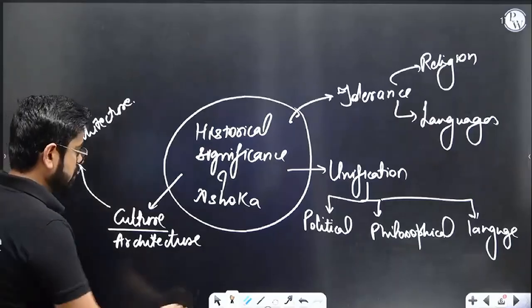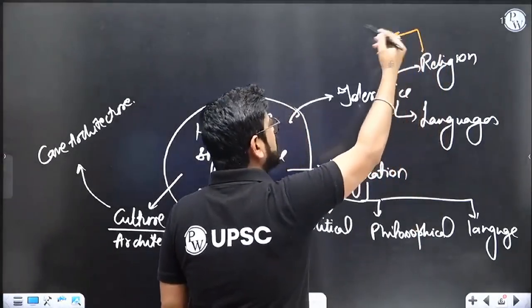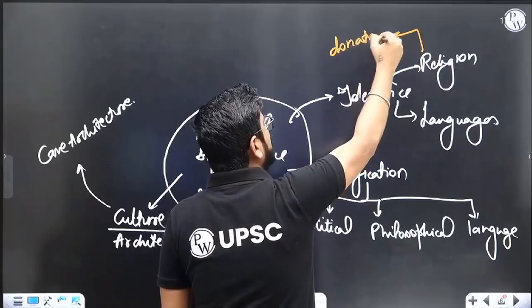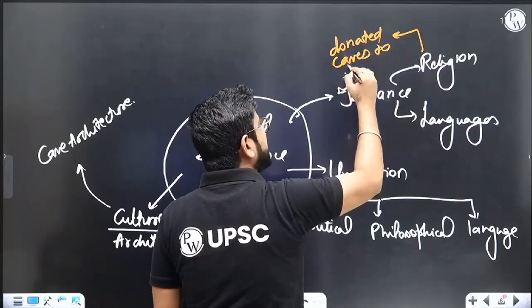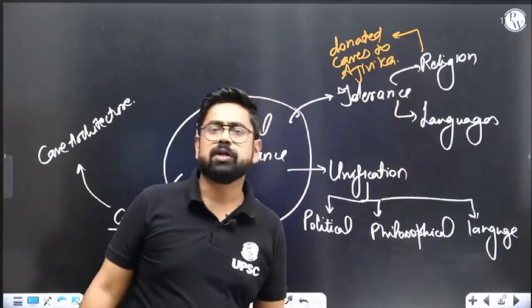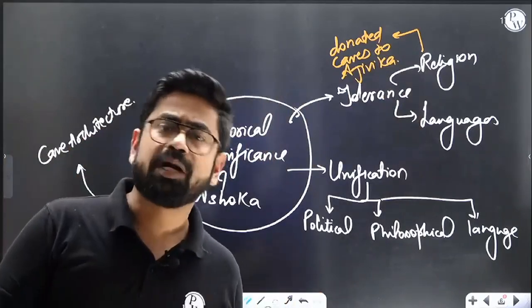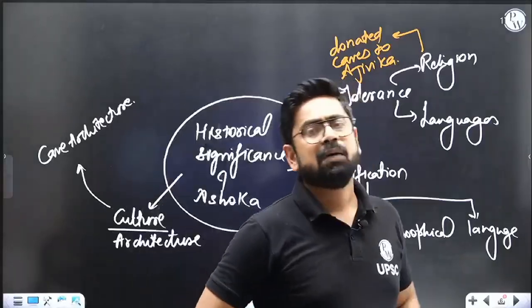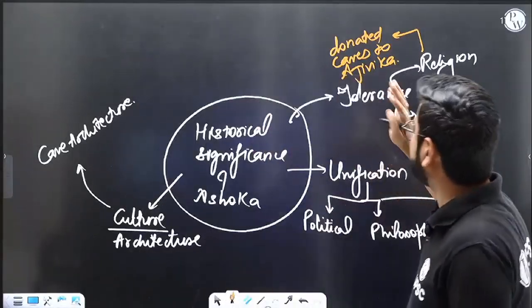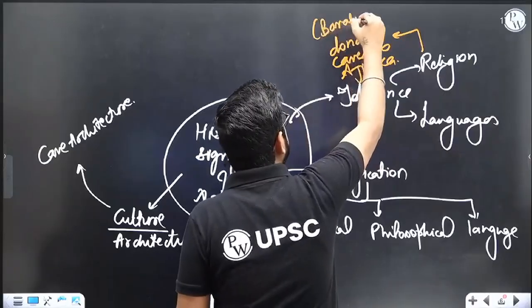By the way, one more example we can add over here. I've not taught it yet, but he had donated caves to a different sect, the Ajivika. During his time, there was a donation of caves to the Ajivika sect. Why not Buddhism, but Ajivika? We're not very sure why only Ajivika, but his father was following Ajivika. So he had donated some caves, the Barabar caves technically. I'll show you how they look.